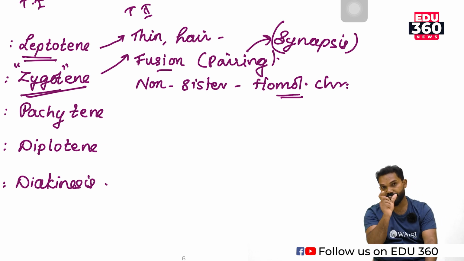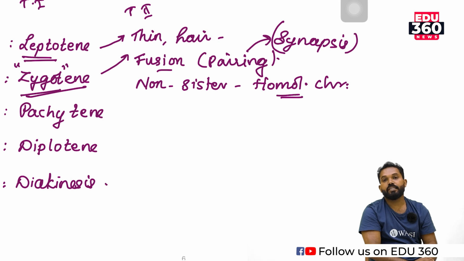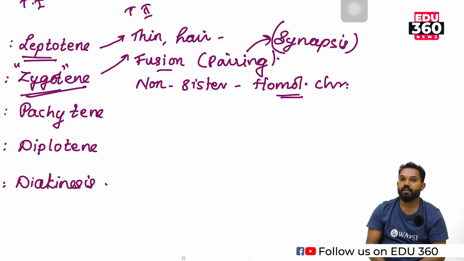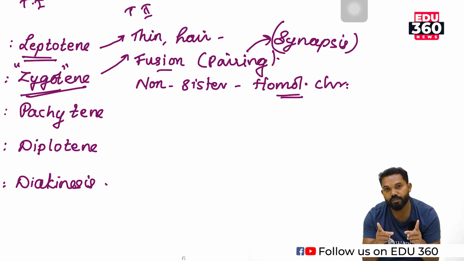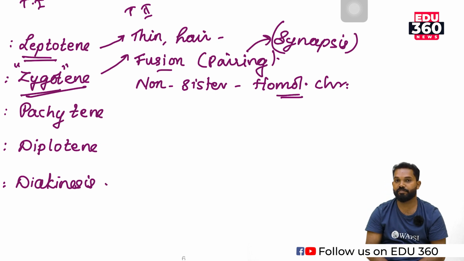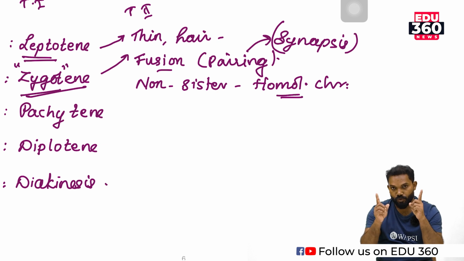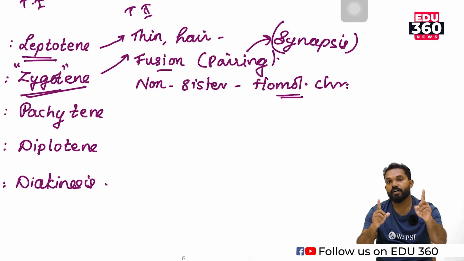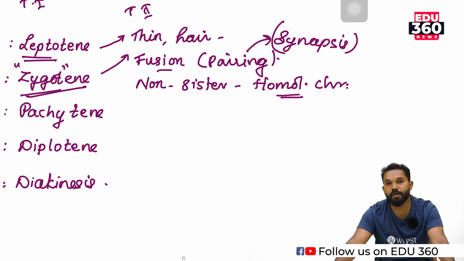Homologous: homo means same, logos means locus or location. The two chromosomes which have the same gene location are known as homologous chromosomes. Among these two chromosomes, one is derived from the father and one from the mother.